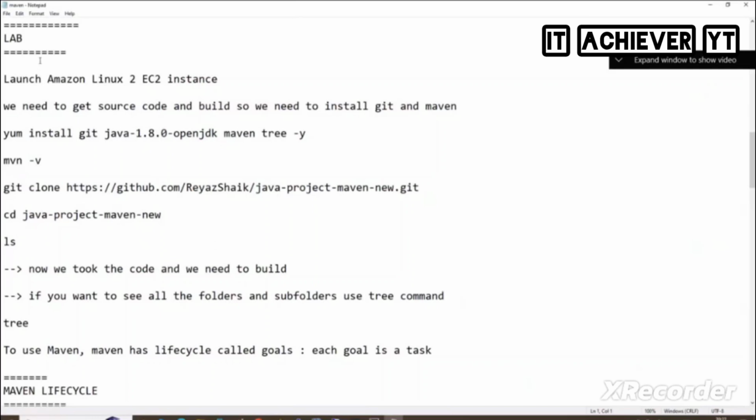Okay, see, the lab here is what you need to do now. Launch an Amazon Linux 2 EC2 instance. We need to get the source code and build it, so for that what do we need to install? We need to install Git and Maven, as we need to clone the remote repository.